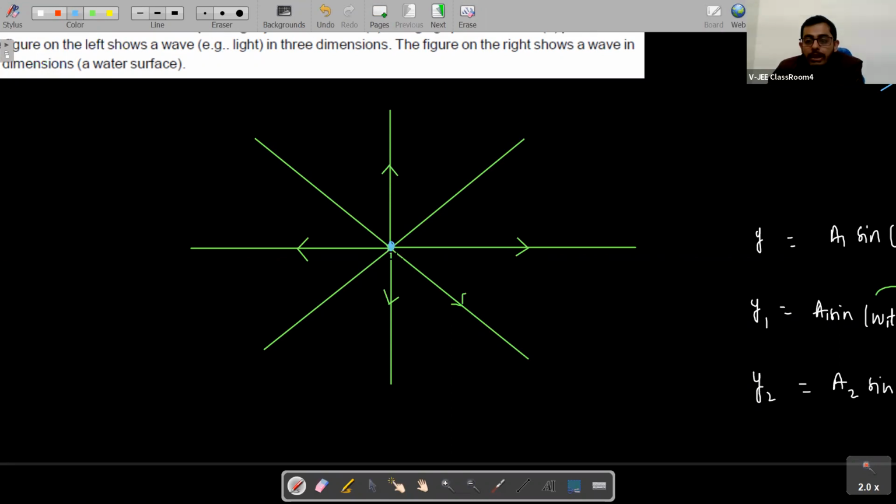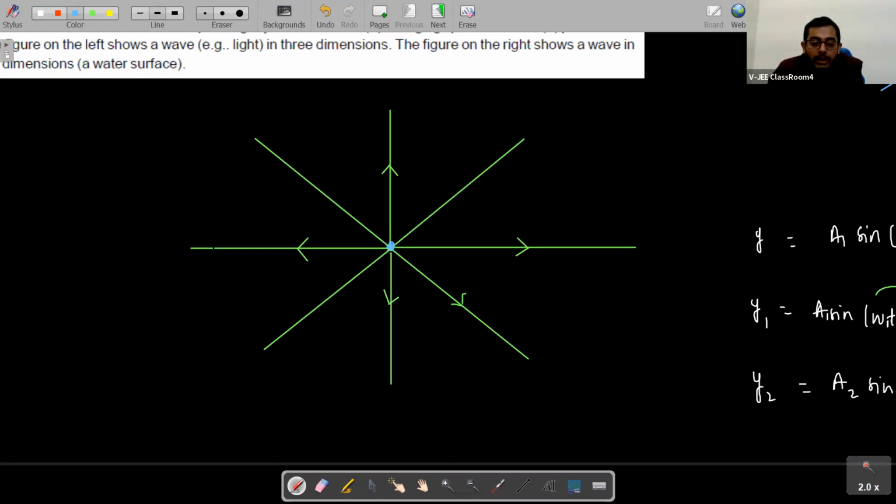So now we are talking about this. This is a point source, and this source is emitting wave in all directions. If we make a surface, then it will be spherical. This source is emitting wave spherically in all directions.